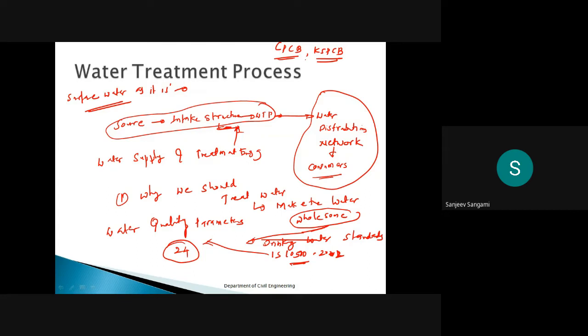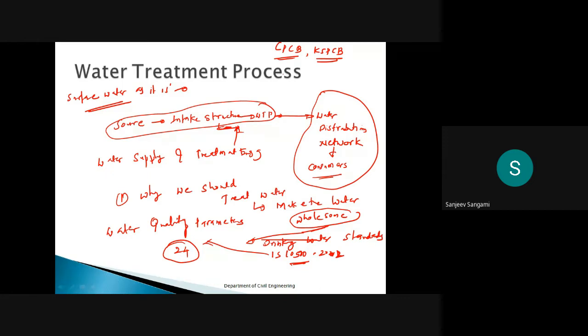So why is the quality of water important? Why is the quantity of water also very important? I'll show you some very good pictures. You might be surprised how exactly things are going on nowadays. The situations are changing. The main reason is that if you check the water quality of surface water day by day, it is not that good. If you compare with 10 years back, the quality of the water is not that good.